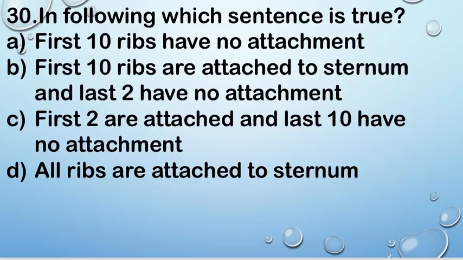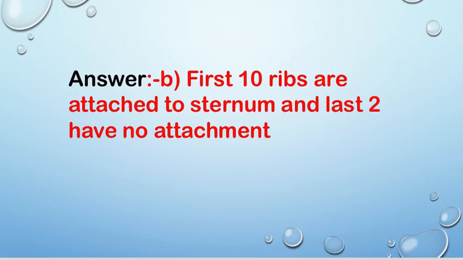Next question number 30. In the following, which sentence is true? Option A first 10 ribs have no attachment. B first 10 ribs are attached to sternum and last 2 have no attachment. C first 2 are attached and last 10 have no attachment and D all ribs are attached to sternum. Right answer is B. First 10 ribs are attached to sternum and last 2 have no attachment.